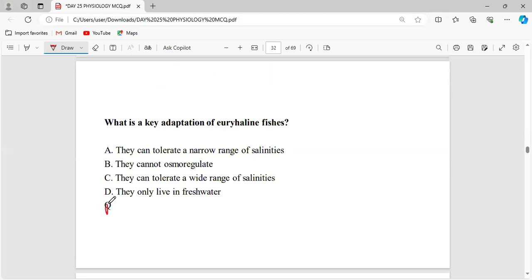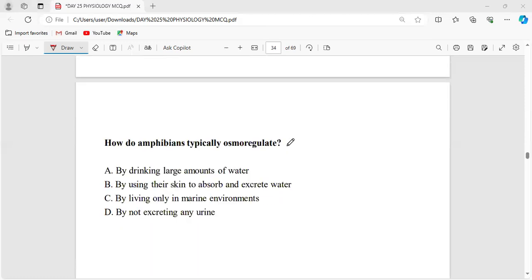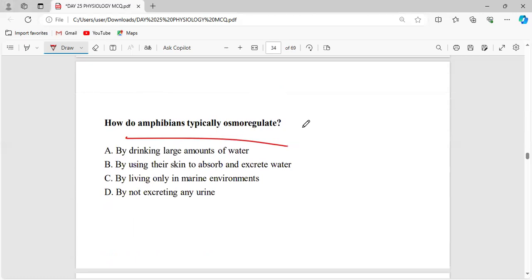Now, what is a key adaptation of euryhaline fishes? Euryhaline fishes means what? If you know the meaning, you can answer this question. If they can tolerate a narrow range of salinities, these fishes are called stenohaline fishes. And if they can tolerate a wide range of salinities, definitely that will be called euryhaline fishes. Very good. Now, how do amphibians typically osmoregulate?